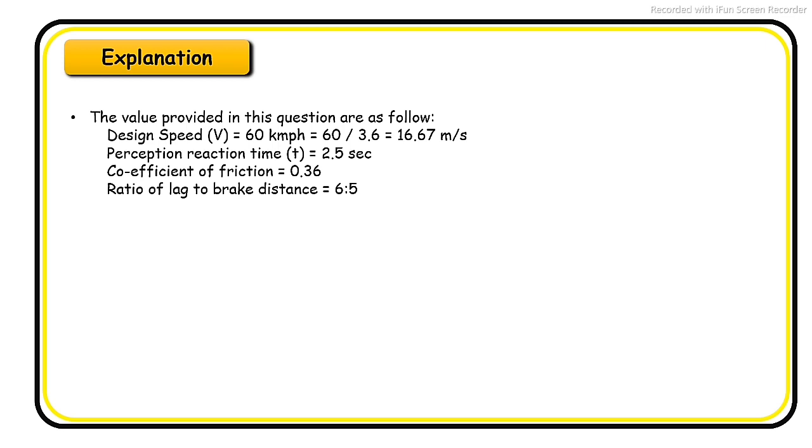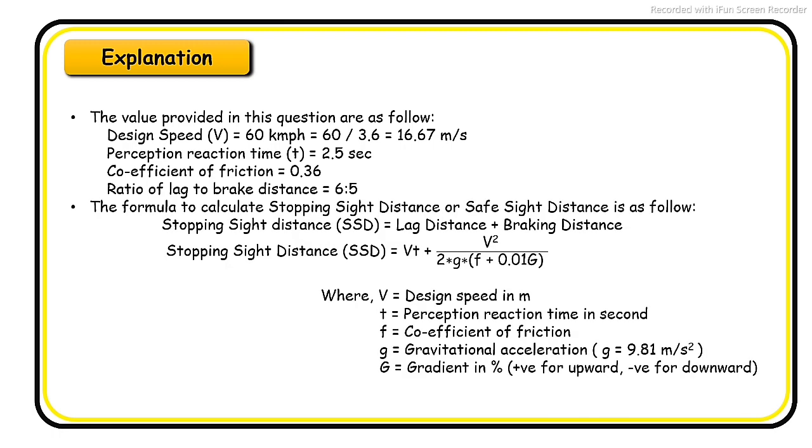The values provided in this question are as follows. Design speed 60 km per hour, converted to meter per second is 16.67. Perception reaction time is 2.5 seconds. Coefficient of friction 0.36. Ratio of lag to brake distance is 6:5. The formula to calculate stopping sight distance or safe sight distance is as follows. Stopping sight distance is lag distance plus braking distance.